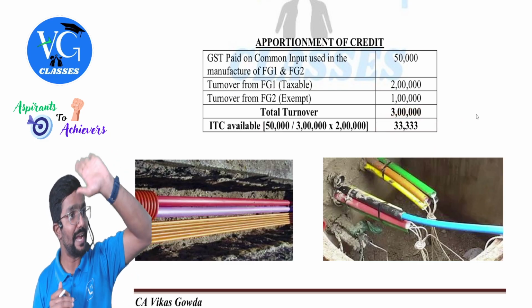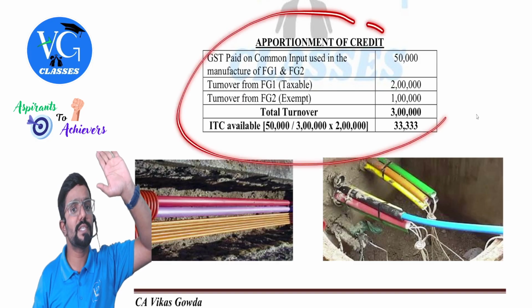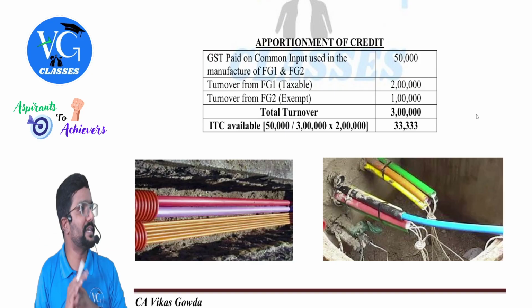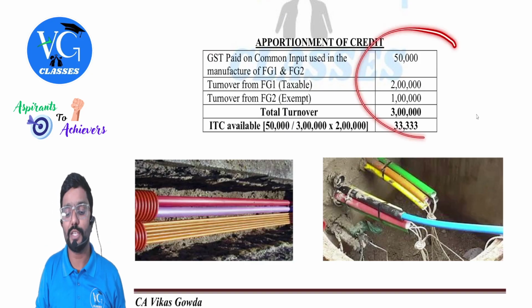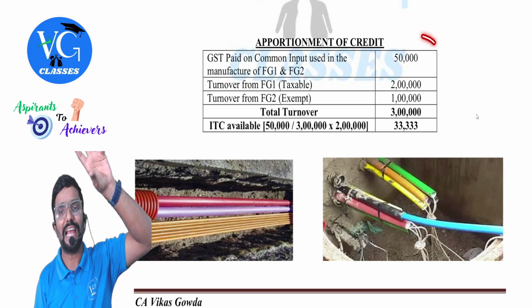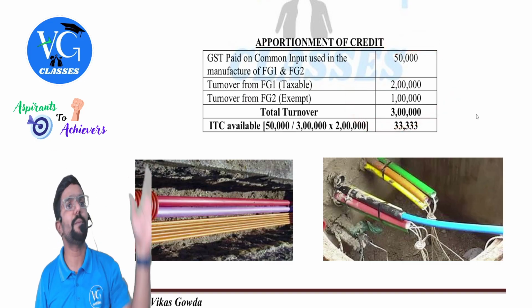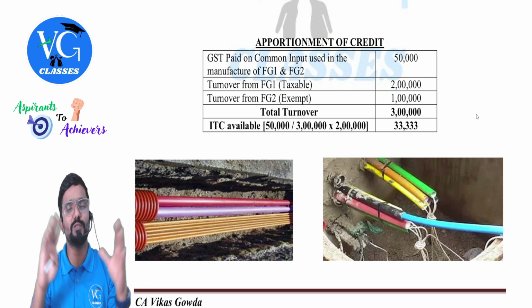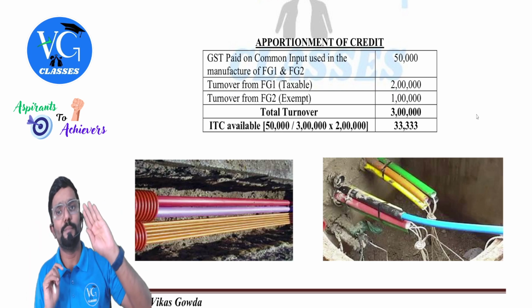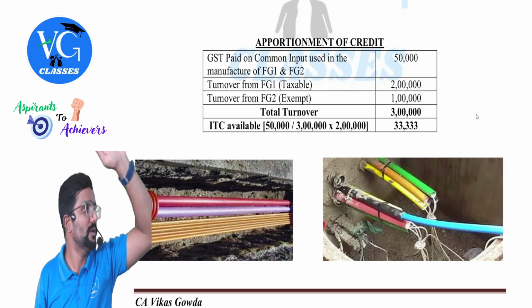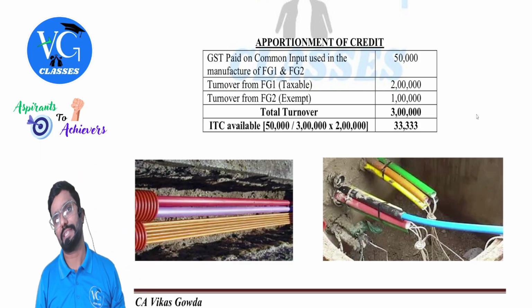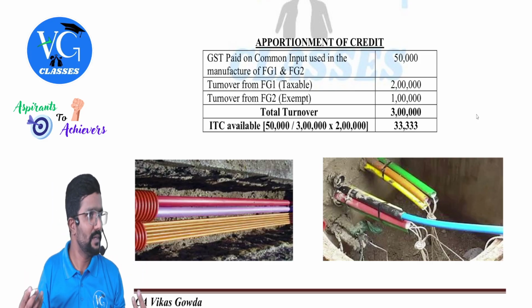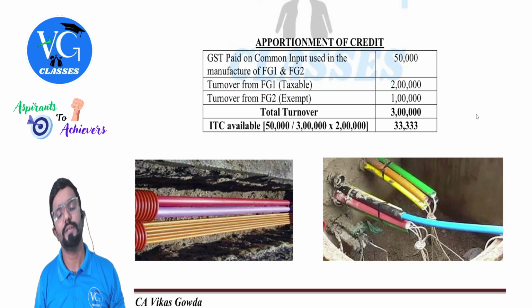Did you understand? Actually speaking, only the theory of this is covered for your syllabus. The numerical calculation, whatever I have given here, is only for your better understanding. Sir, can we expect any numerical question like this? No. Because all this calculation is given in a rule. That rule is not a part of your syllabus. Clear? What is given in the section is just what credit is available or not available. But the calculation part is given in the rule. The rule is not a part of your syllabus, guys. But if I don't give an example and explain, then you will not be able to understand what I am trying to tell. Clear? So that is why I put one example here.